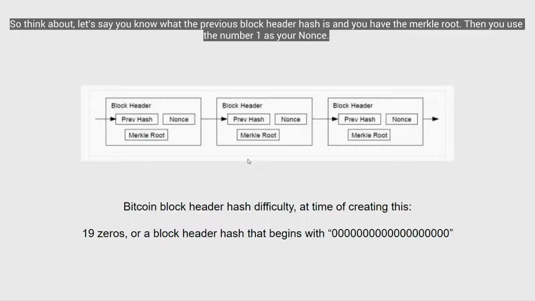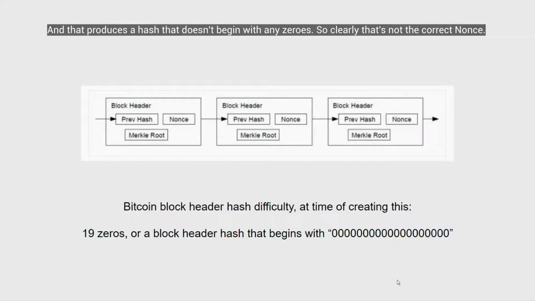So think about it. Let's say you know what the previous block header hash is and you have your Merkle root, and then you use the number 1 as your nonce. And let's say that produces a hash that doesn't start with any zeros. So clearly you know that can't be the correct nonce. So let's say you change the nonce to 2 and it produces another hash that doesn't lead with any zeros.